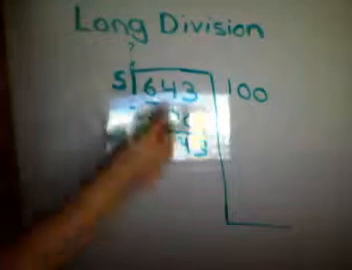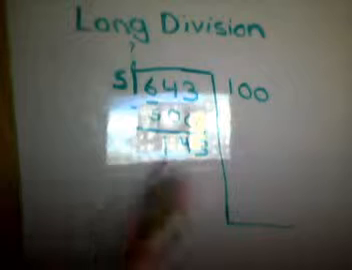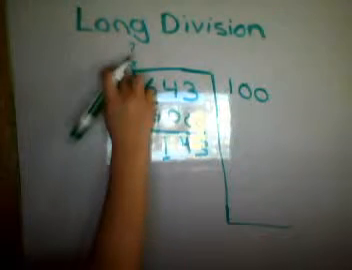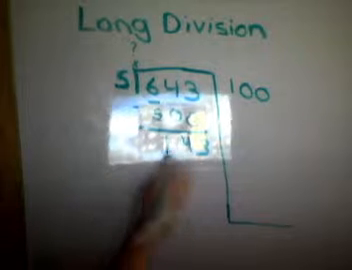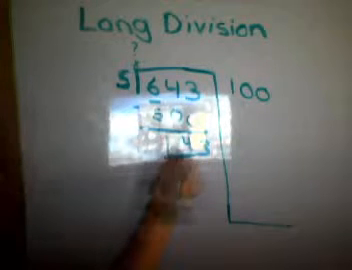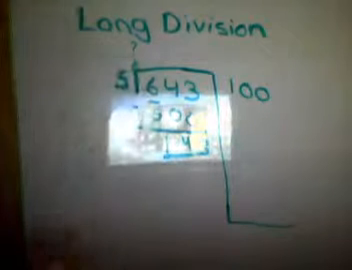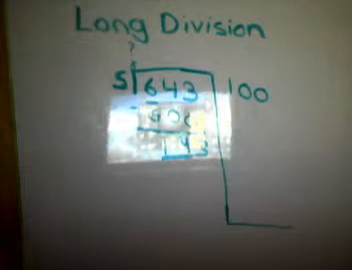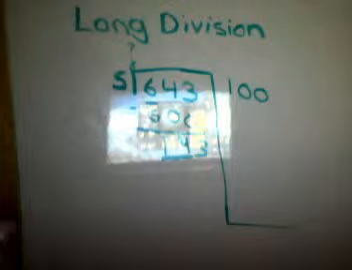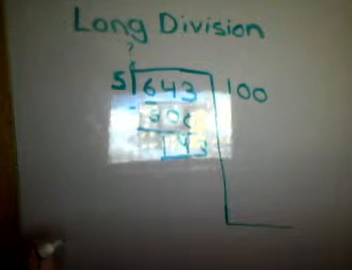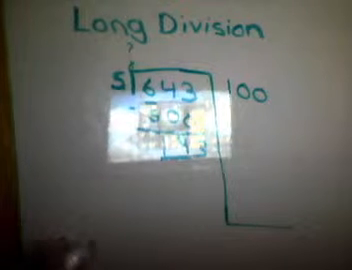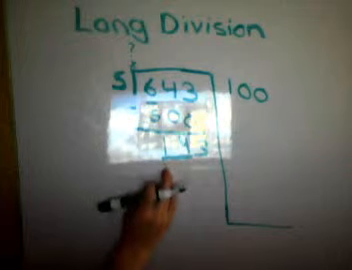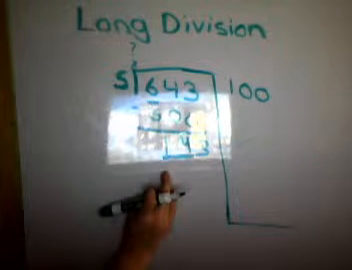Now you have this. Now you do it again. You underline this. What number times 5 is 1? Well, 1 is smaller than 5, so you can't do that. So you jump over to this number. What number times 5 is 14? So 5 times 2 is 10. So 5 times 3 is 15. So 15 is bigger than 14. So you can't do that. So you have to do a 10.